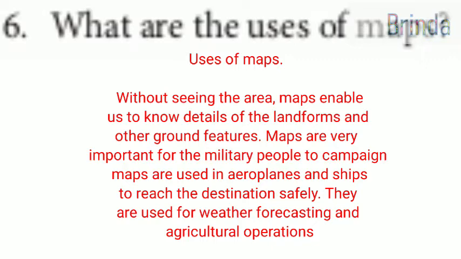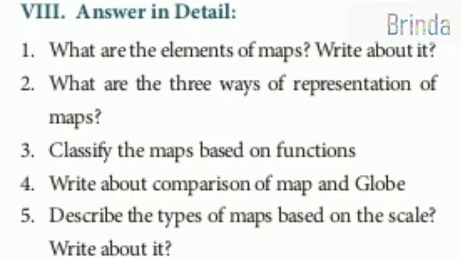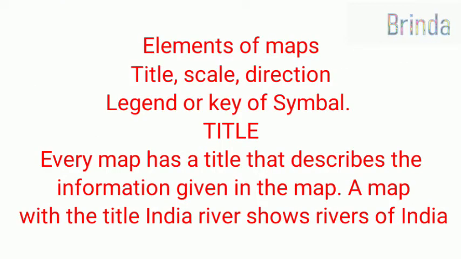So map பார்த்துட்டு military people, they can stay, camp and all. Maps are used in aeroplanes and ships to reach the destination safely. So map use பண்ணி தான் aeroplane, ship and all, they will reach the proper destination. They are used for weather forecasting and agricultural operations. Fine, children. Moving on to 8th Roman number. Answer in detail. What are the elements of maps? Write about it. So, elements of maps.